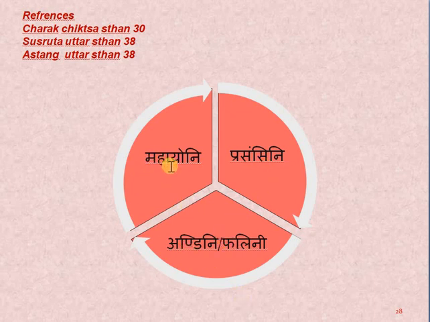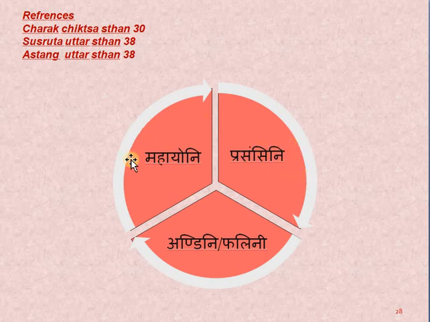Mahayoni Vyapata has been discussed by Acharya Charak only with the Visheshan of Vata dosha, but Acharya Shushruta has further considered it with the Visheshan of all the 3 doshas, Vata, Pitta, Kapha. Also Andani and Phalni were discussed by Acharya Shushruta with the Visheshan of all 3 doshas, and Prasansni by Acharya Shushruta with the Visheshan of Pitta dosha.